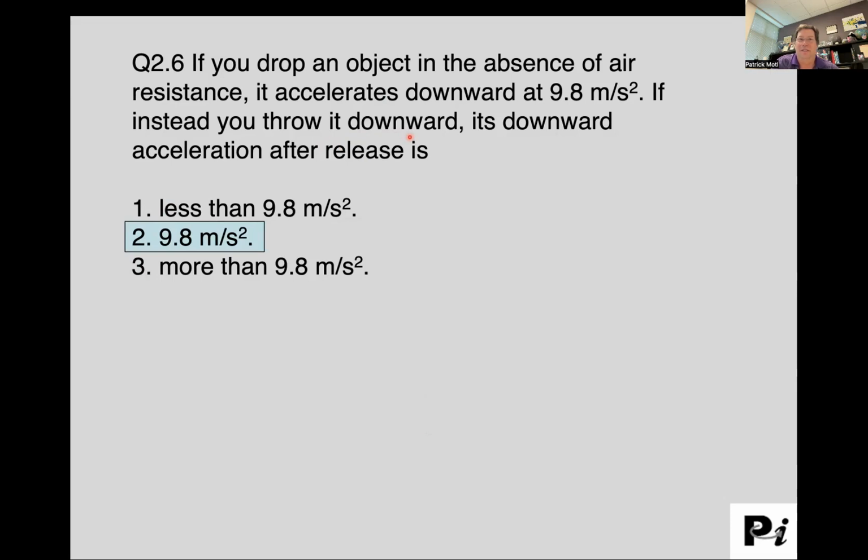Its motion is dictated by the gravity of Earth. Therefore, after the release of the ball, its acceleration is 9.8 meters per second squared down. It doesn't matter whether you threw it or not. If you believe otherwise, then you have Jedi powers, which, congratulations to you. You're awesome.